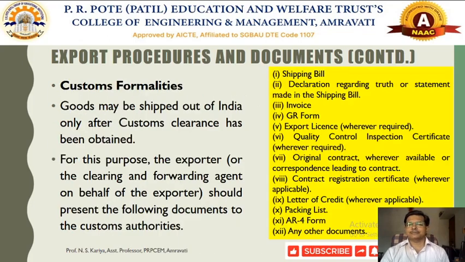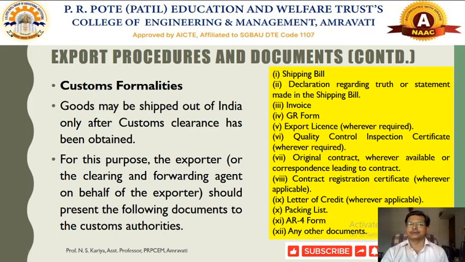There are some custom formalities. Those custom formalities should also be prepared by the exporter by going to the custom authorities and obtaining that custom clearance, after preparing that much amount of documents and submitting them during the process of export.